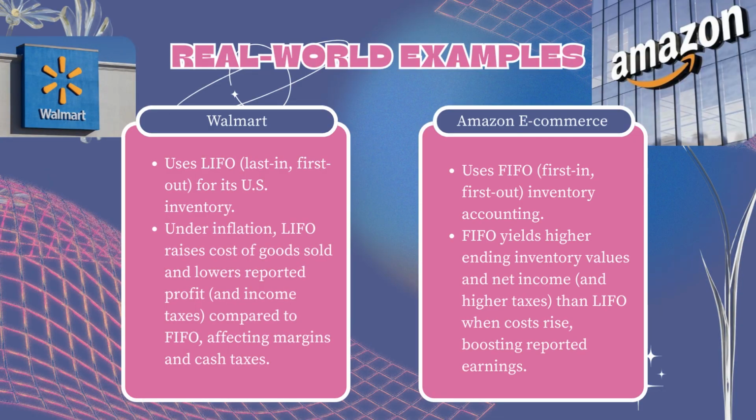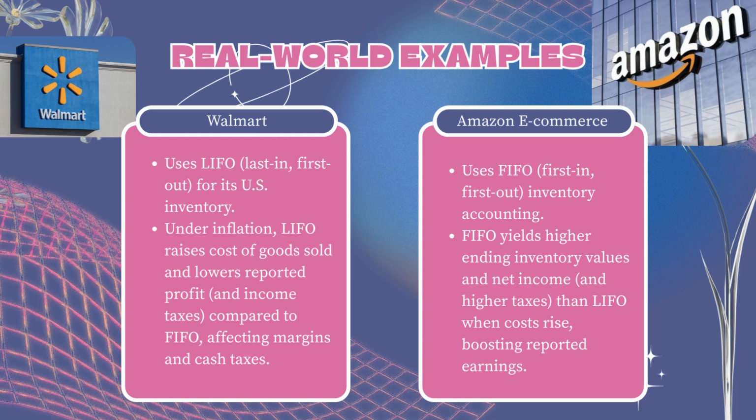Let's look at how major companies make different accounting policy choices and how these decisions impact their financial reporting. First, Walmart uses the LIFO method to value inventory in the U.S. This approach raises the cost of goods sold during inflation, which lowers taxable income and net profit. It's a strategy that can reduce tax burdens.